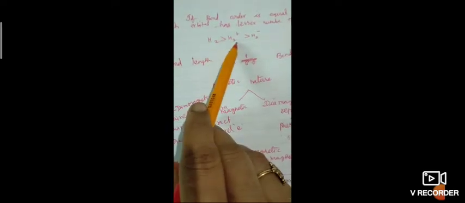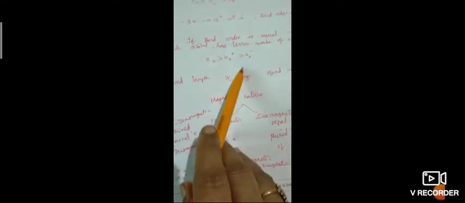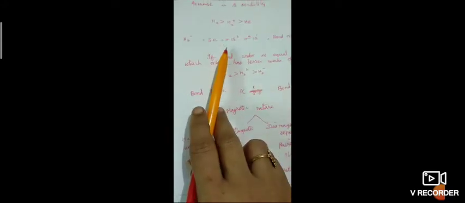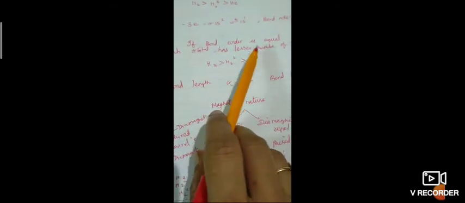More antibonding electrons means less stable. So when you see this, H2 is more stable than the hydrogen cation, then the hydrogen anion. If it contains antibonding electrons, it is less stable.